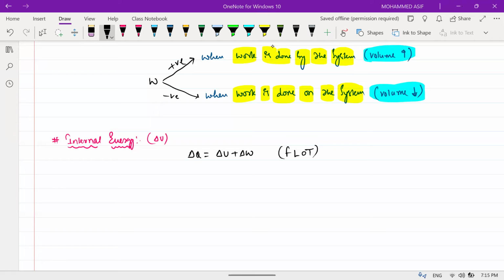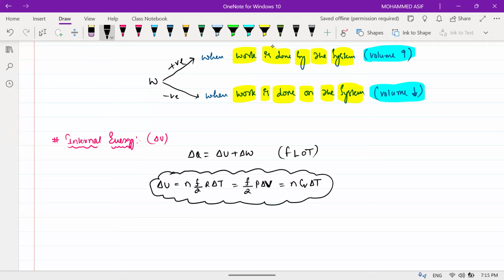Delta U is equal to n into f by 2 into R into delta T. You can write it like this. Or else I can write this as f by 2 into P into delta V. Other can be written as n into Cv into delta T. These are the different ways we can write the internal energy of a gas.